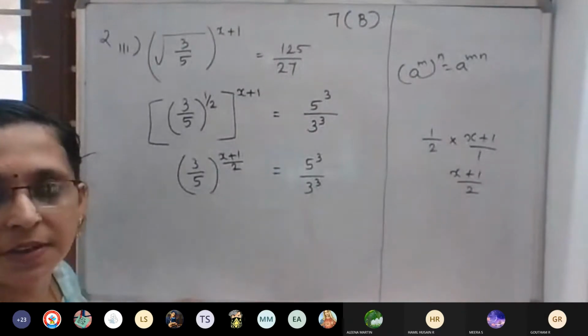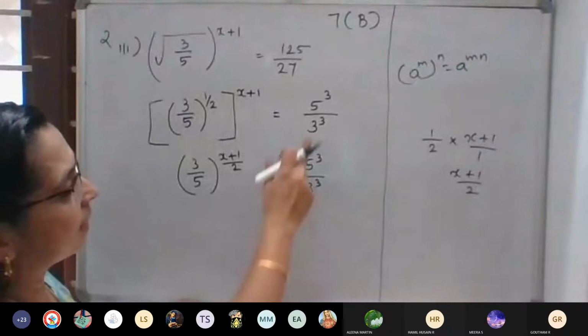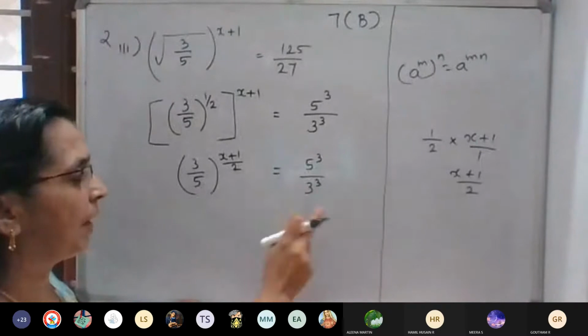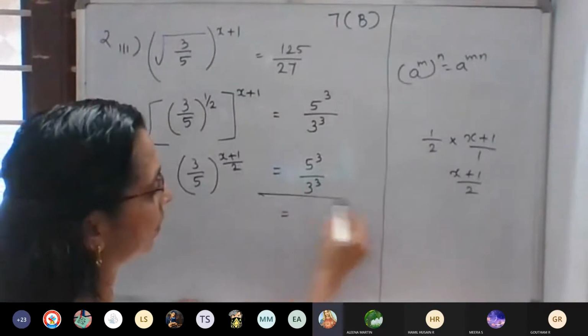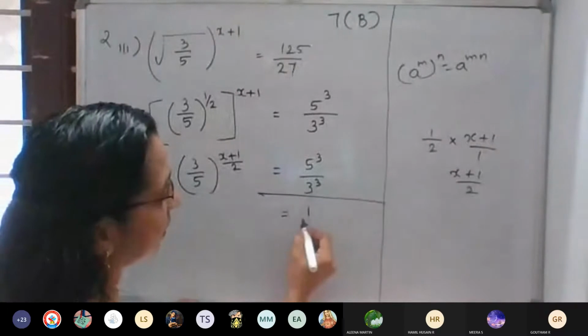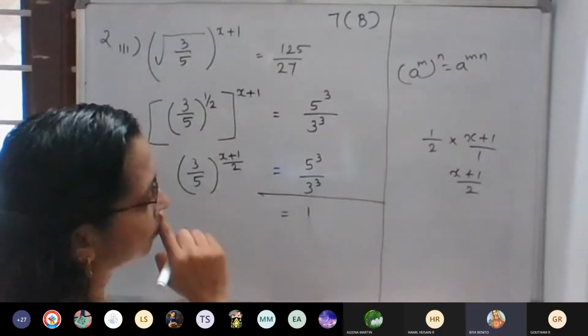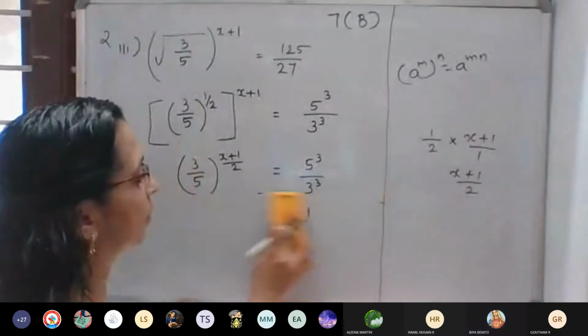Don't write, first listen. One way is you can write 5 cube divided by 3 cube as it is, and 1 divided by this can be written as 3 cube by 5 cube. No, so you can't do it like this. So better wait.